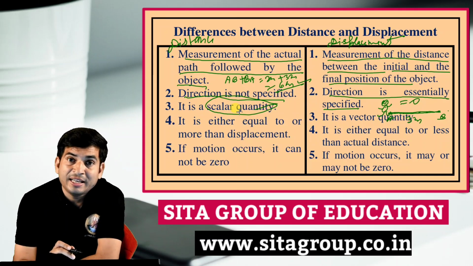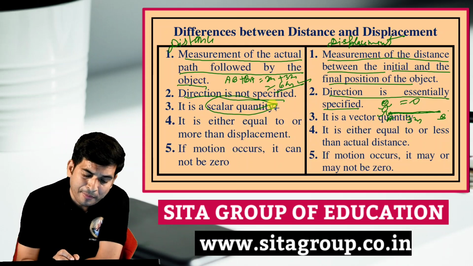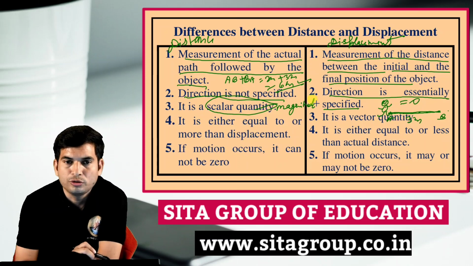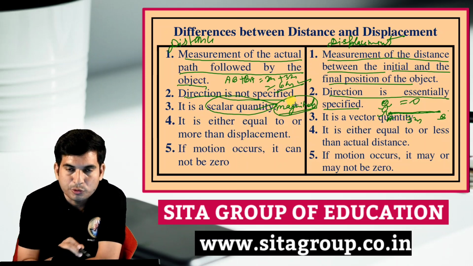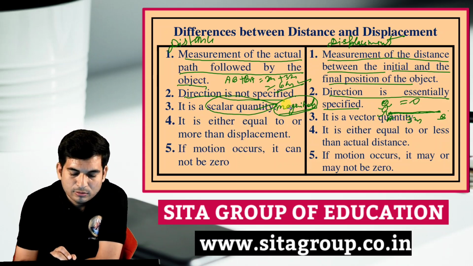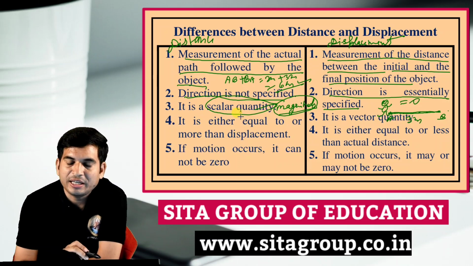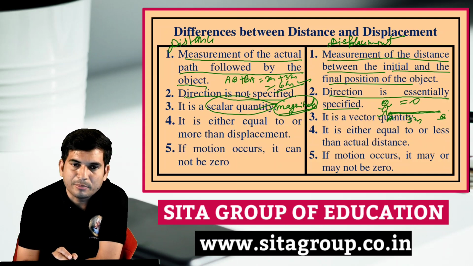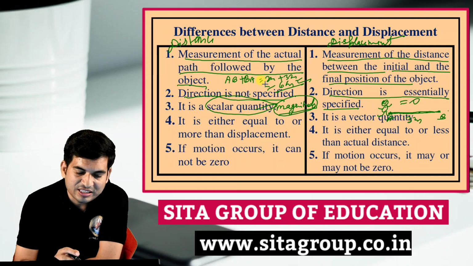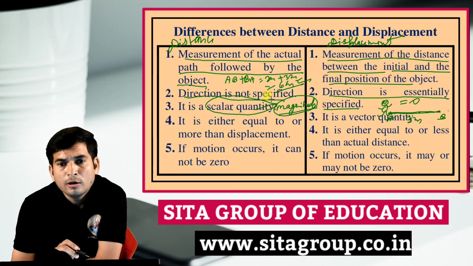The quantities which have only magnitude, no relation with direction, are called scalar quantities. Here we only need the magnitude. So distance is a scalar quantity.